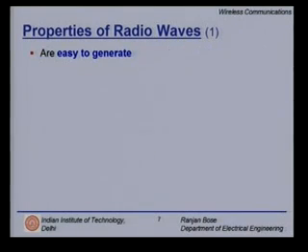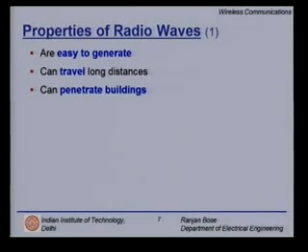Properties of radio waves. Here are some of the reasons why we would like to use radio waves. They are easy to generate. The technology is 50 years old. We have mastered the technology. They can travel long distances, usually without line of sight, because the moment we talk about long distances, we should start thinking about non-line of sight. They can penetrate buildings.